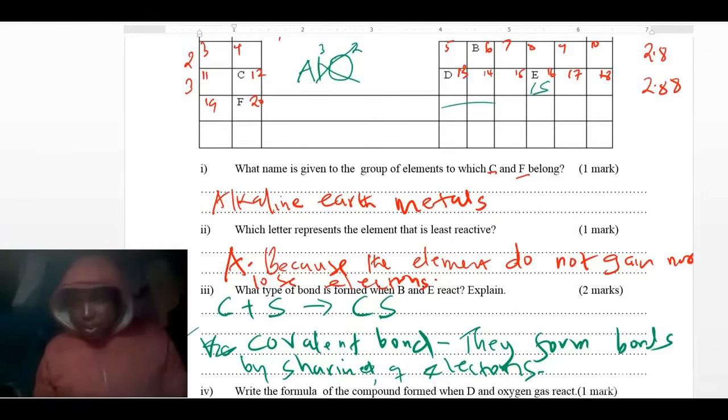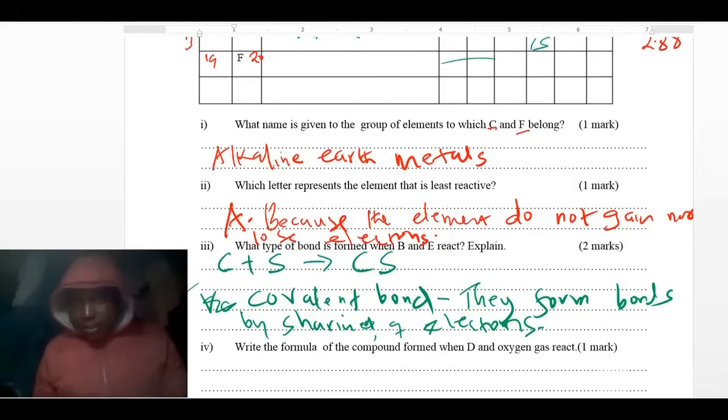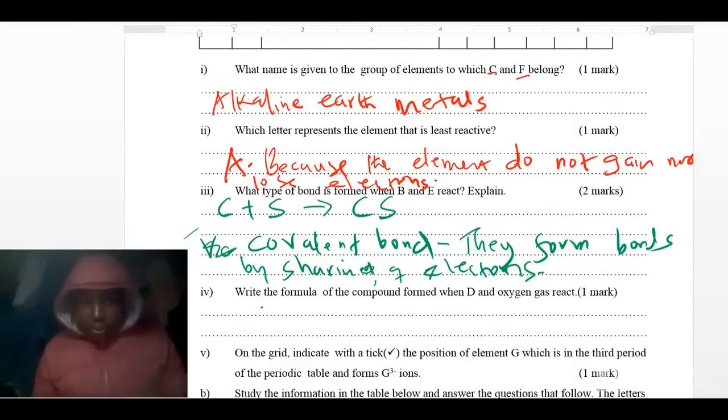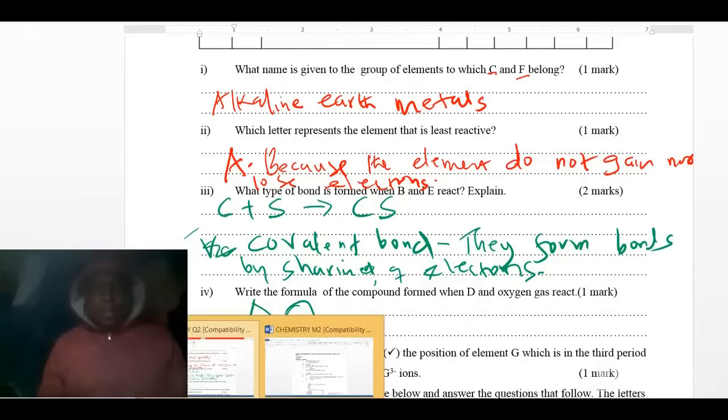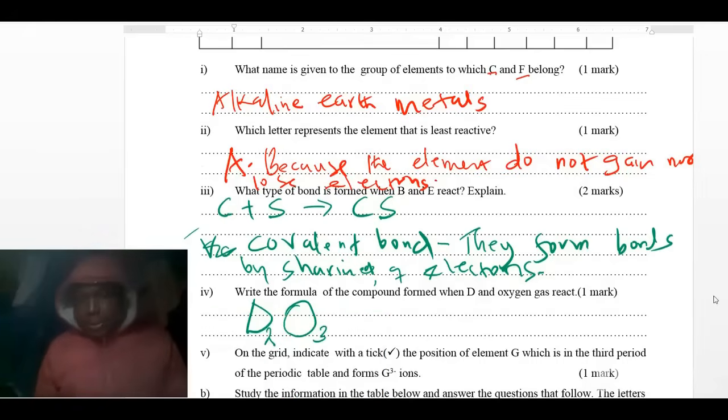And then you need to use the letters that were given. Therefore, it is going to form D, which represents aluminium, and then oxygen. So oxygen will have 2 here, and aluminium will have 3. So this is the formula of the compound that is formed.